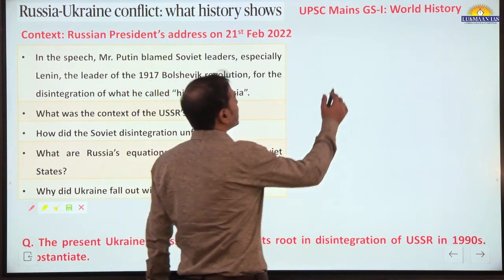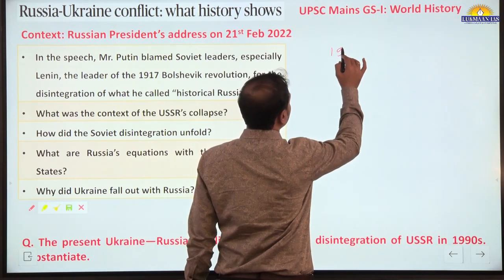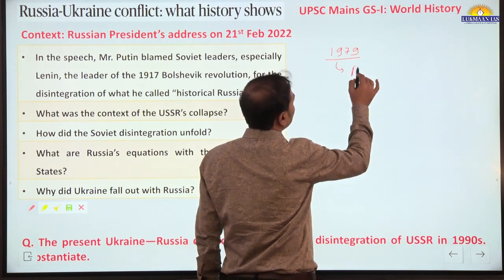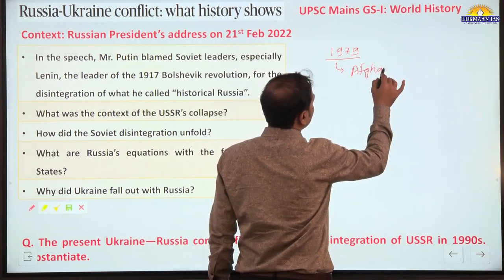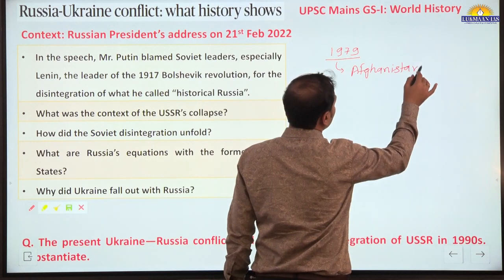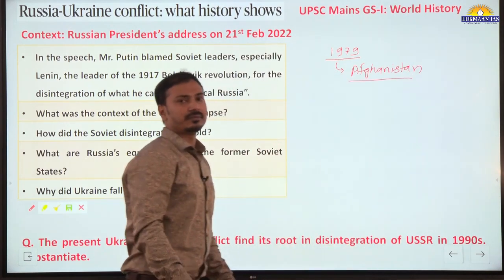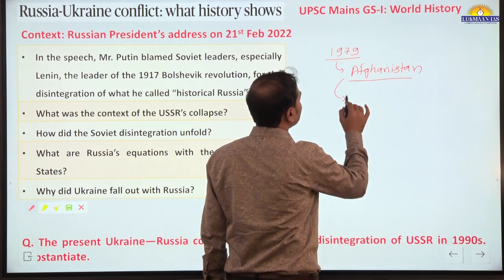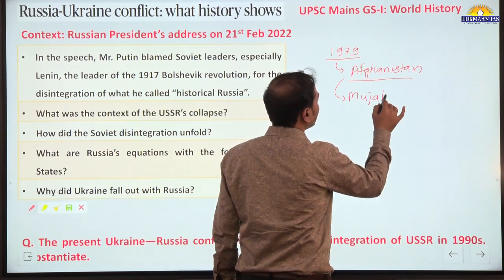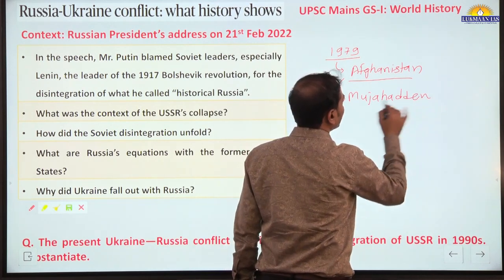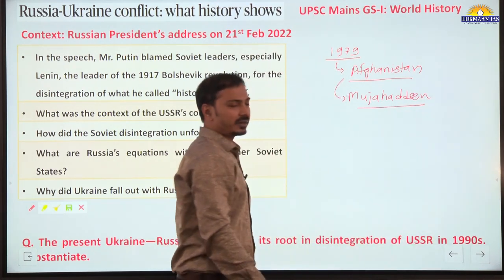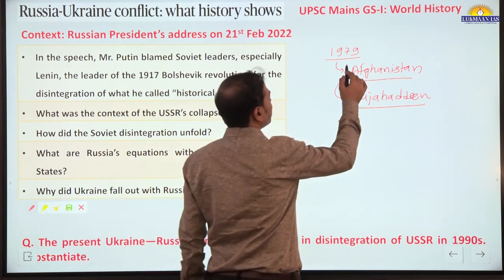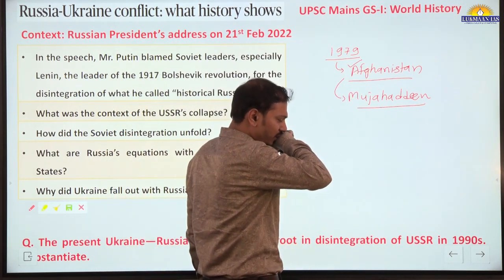In 1979, USSR had sent its forces into Afghanistan to establish a communist government there. But it was fighting the Mujahideen, who were supported by the US and Pakistan at that time, and USSR failed to establish a communist government in Afghanistan.